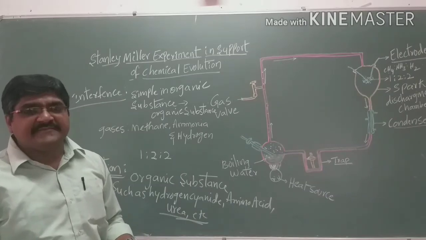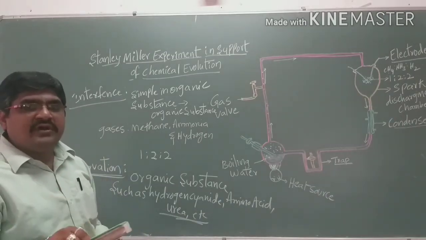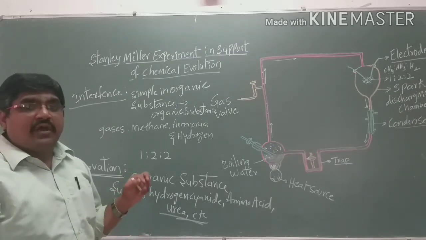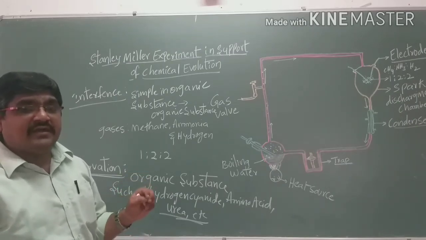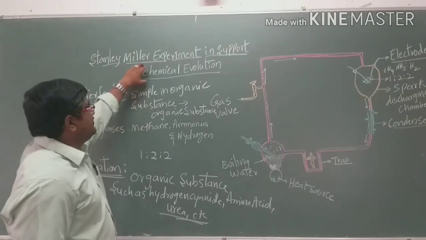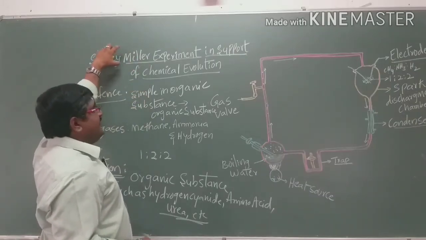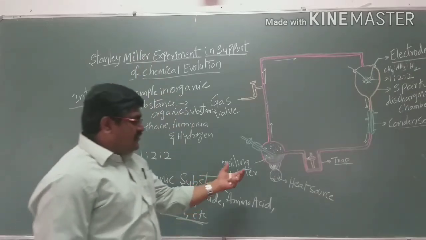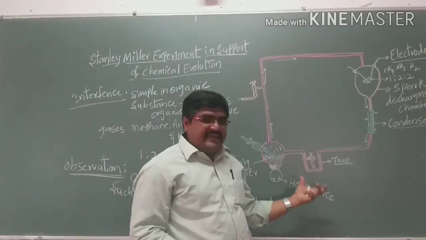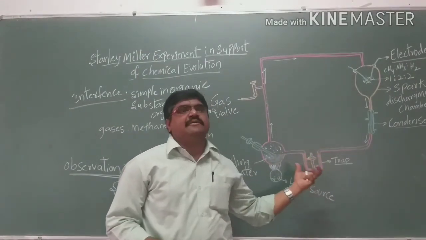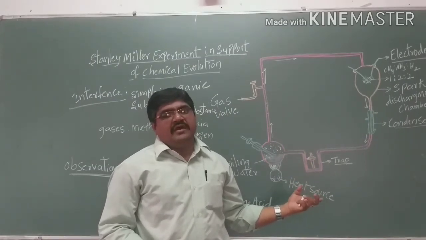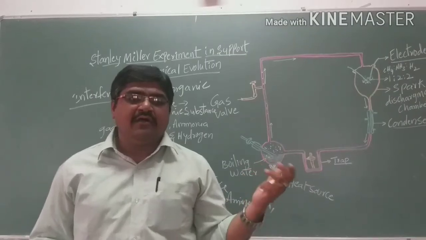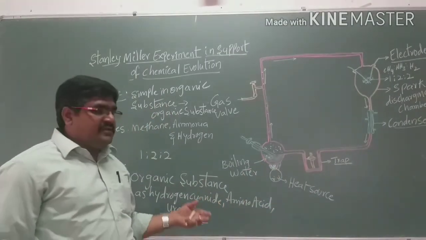That experimentally proves chemical, or biological or molecular, evolution, as proved by Stanley and Miller. So instead of his name, we can call this the Stanley and Miller experiment, where he shows the experiment along with observation and inference.